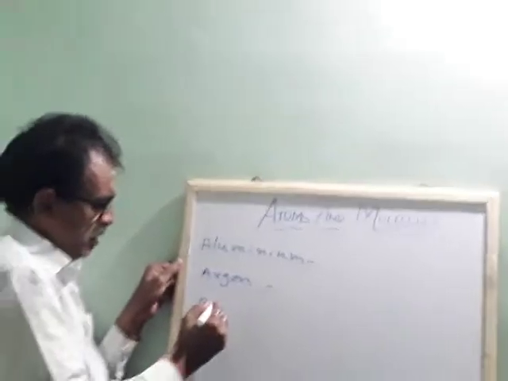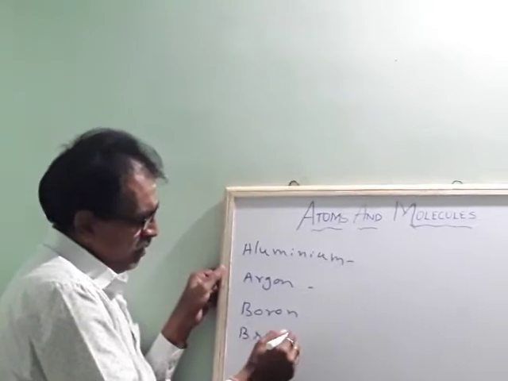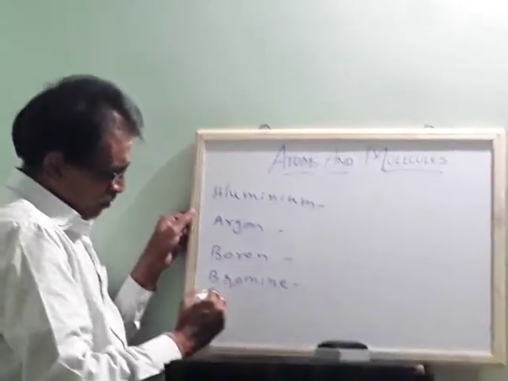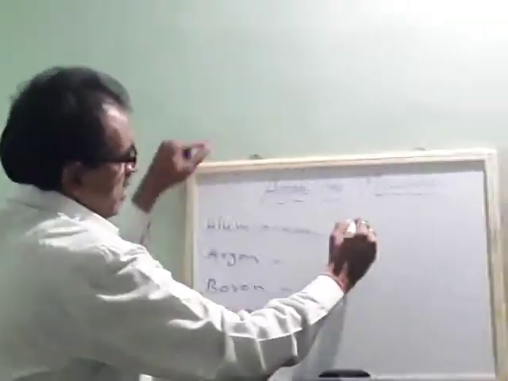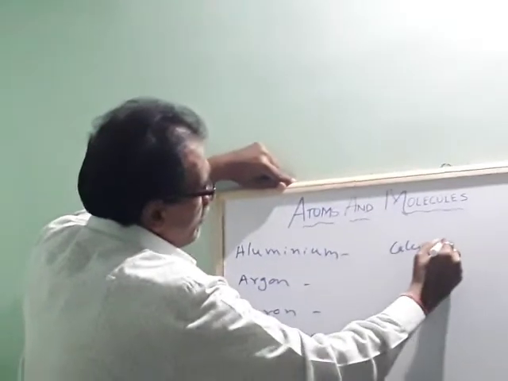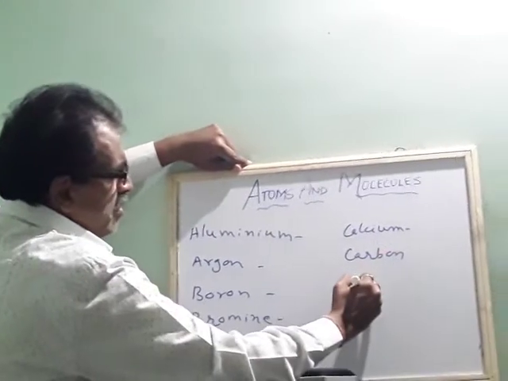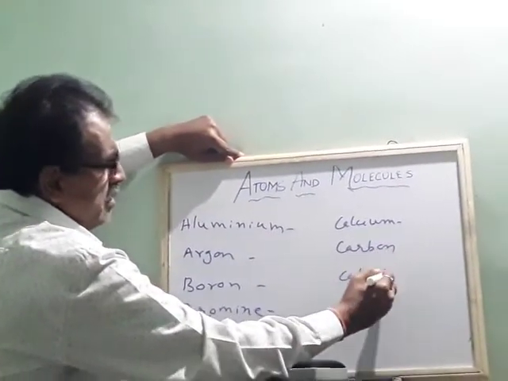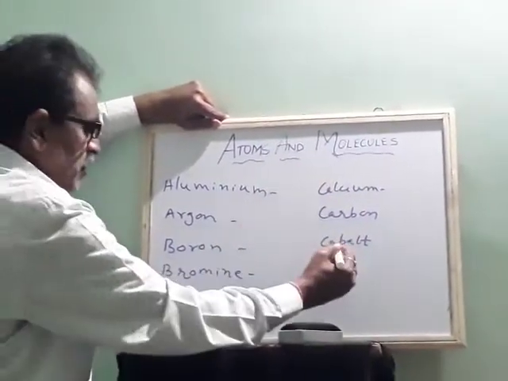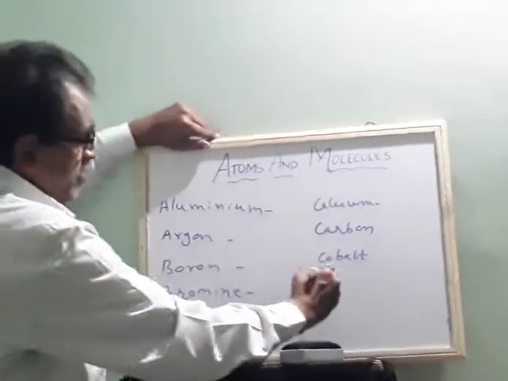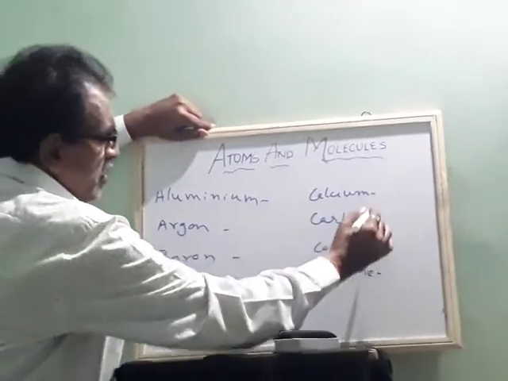Then again boron, bromine, barium, okay, calcium, carbon, cobalt, again most of the d-block elements are not there, fluorine, okay.